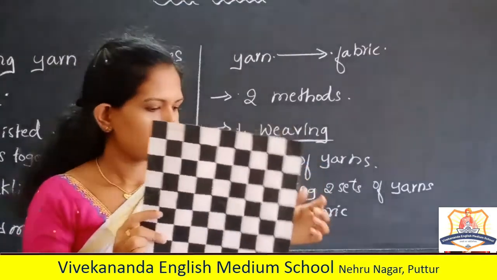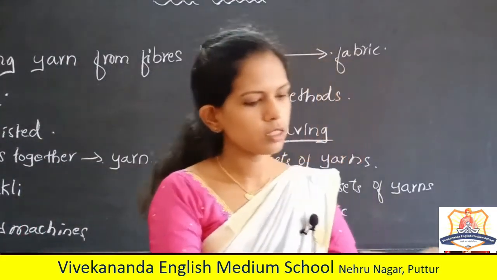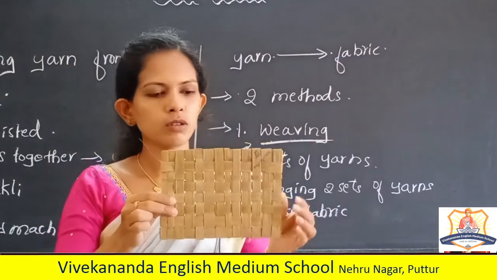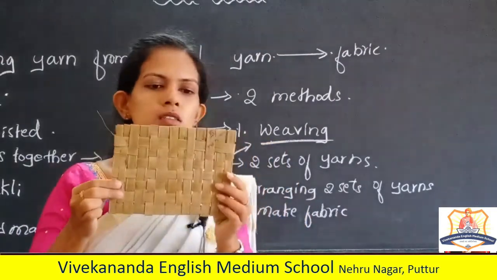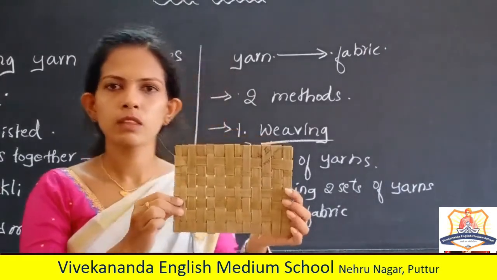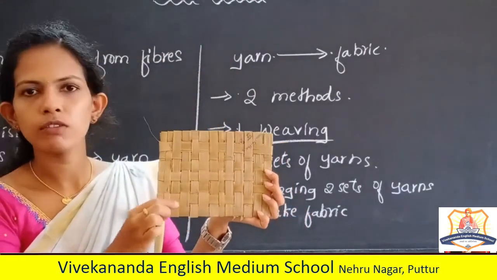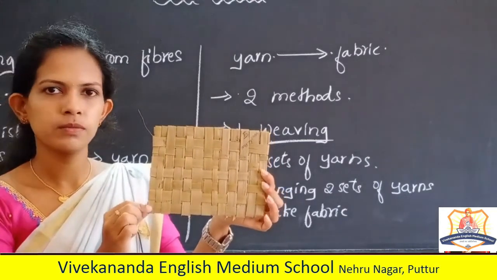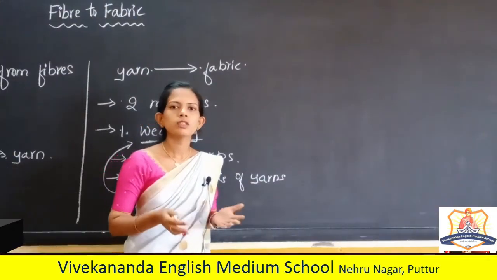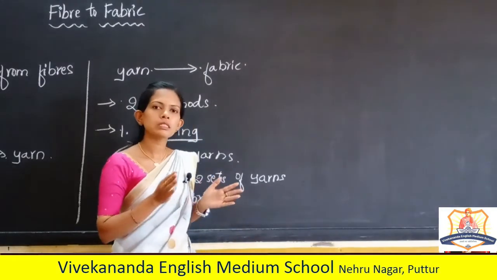Understood? And see this, this is also done by weaving. This is the leaf. Weaving of a leaf. Those were paper strips, but in a similar way we can